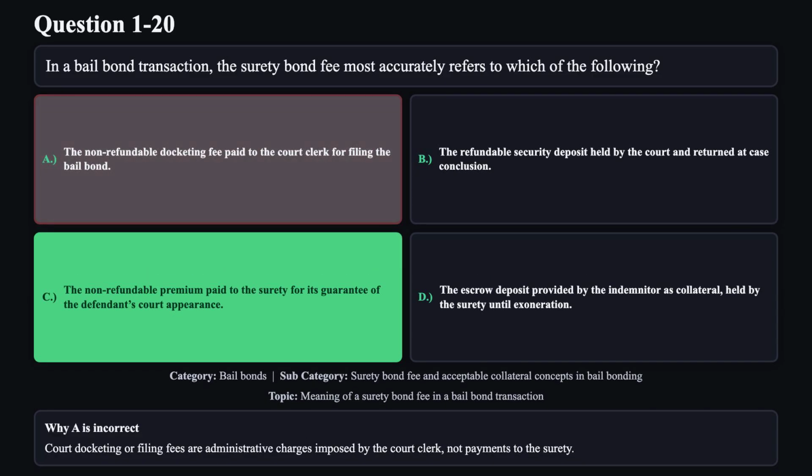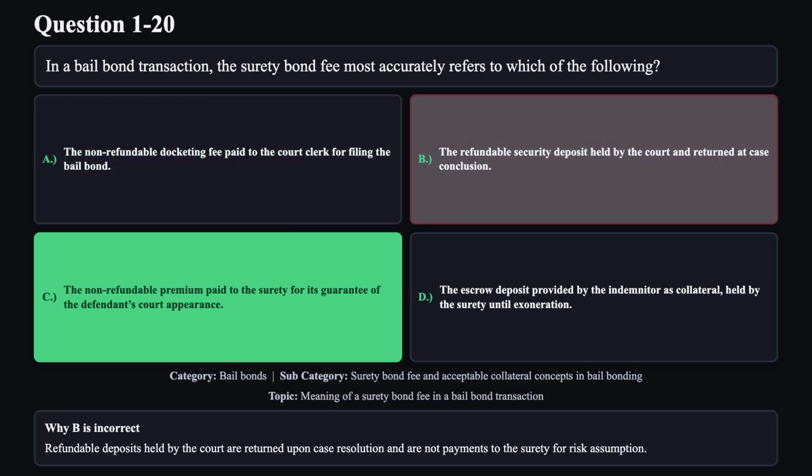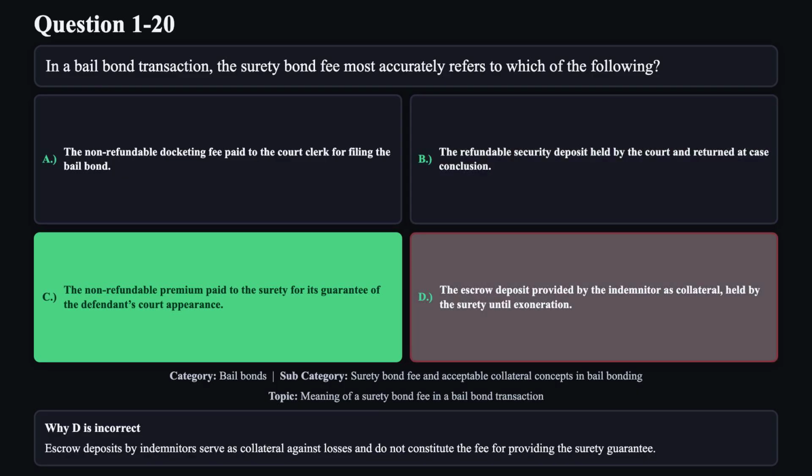Reason A is not correct. Court docketing or filing fees are administrative charges imposed by the court clerk, not payments to the surety. Reason B is not correct. Refundable deposits held by the court are returned upon case resolution and are not payments to the surety for risk assumption. Reason D is not correct. Escrow deposits by indemnitors serve as collateral against losses and do not constitute the fee for providing the surety guarantee.